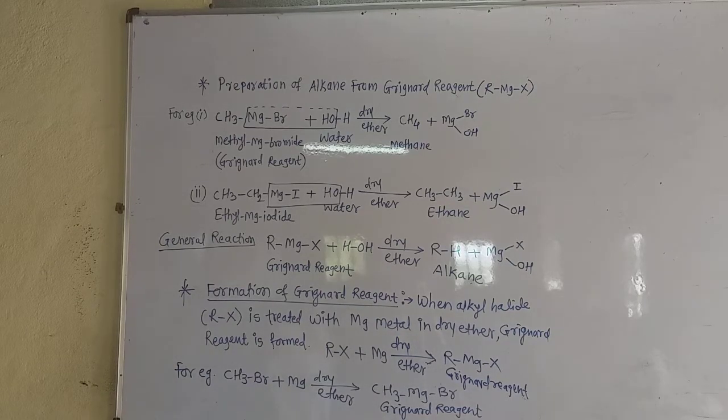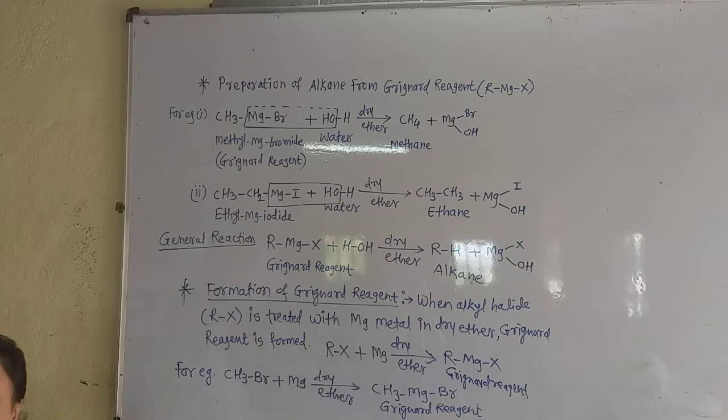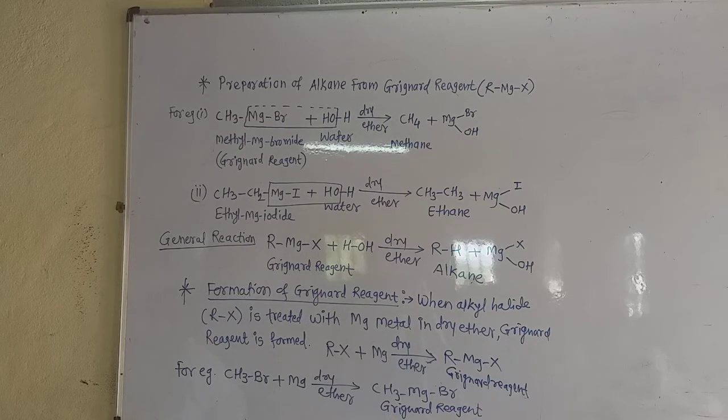Let us see the next method, that is the fourth method of preparation of alkane. Yesterday we already saw the three methods of preparation of alkane: from the unsaturated hydrocarbon, from the reactive metal sodium, and from alkyne we prepare the alkane. Now let us prepare the alkane by using the Grignard reagent. By using alkyl halide, we already saw the preparation of alkane.